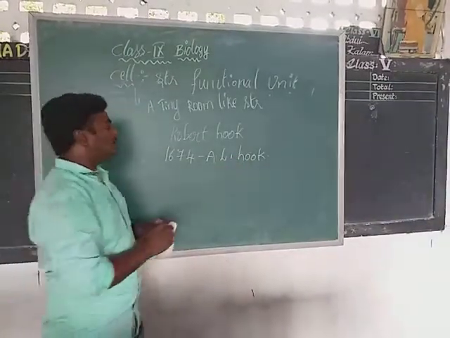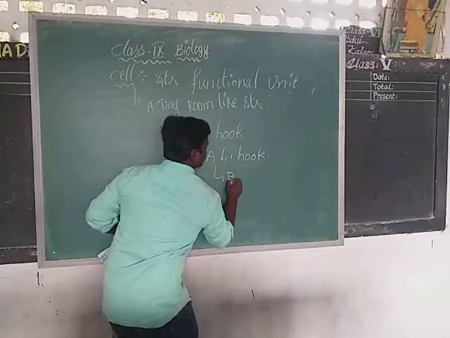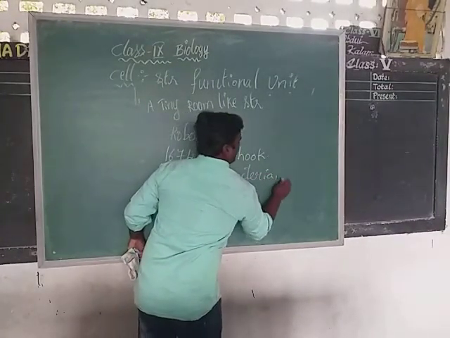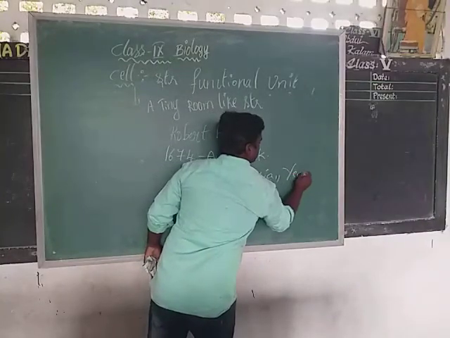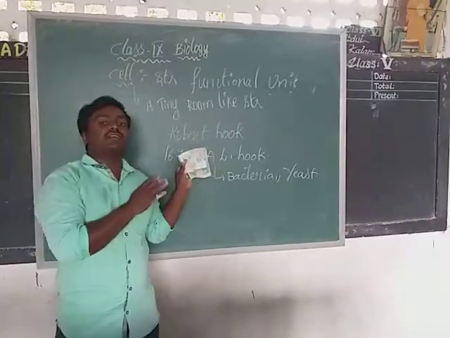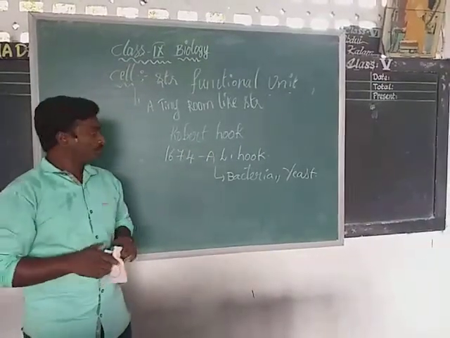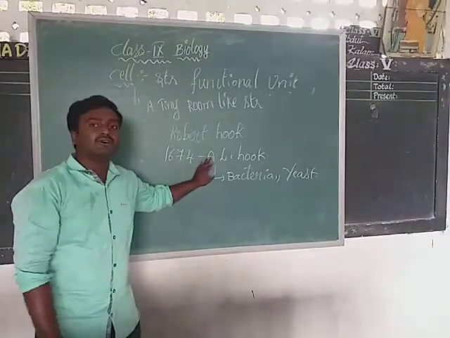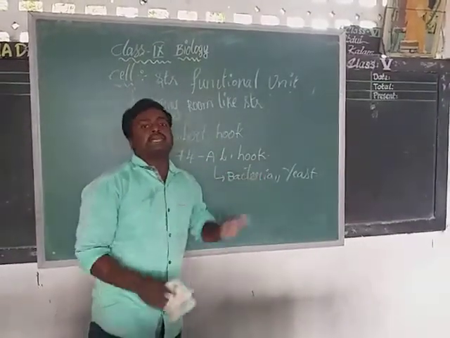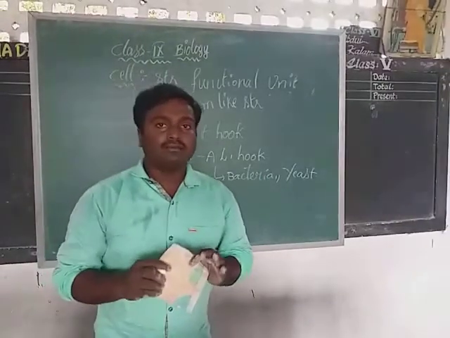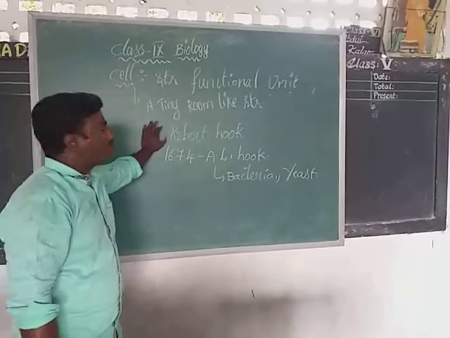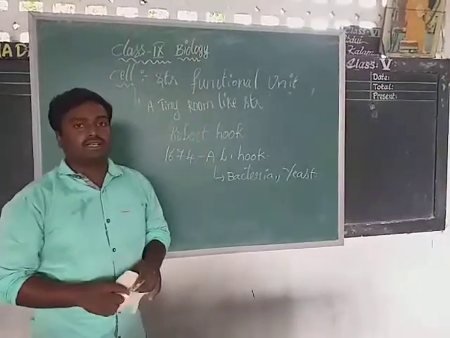Which living bodies? Bacteria and yeast. In the year 1674, Antony van Leeuwenhoek observed bacteria, yeast and some living organisms under the microscope. Next, who discovered the cell for the first time? Robert Hooke discovered the cell.